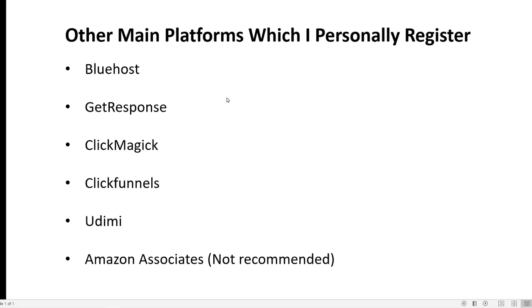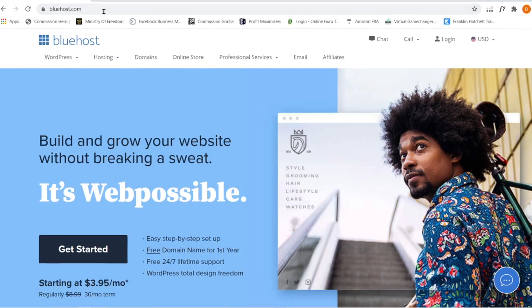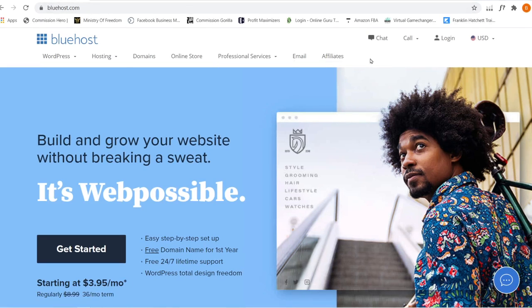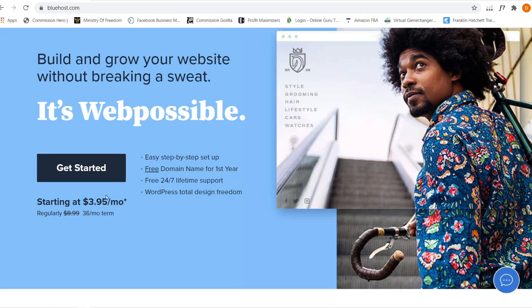Alright, so let me go into them one by one. So Bluehost. Now when you go into bluehost.com, what is Bluehost all about? This is a platform for you to start creating your first website, whereby you can get your custom domain name and your hosting plan. So Bluehost is a web hosting server company. The cheapest starts at almost $4 per month for a 36-month term.